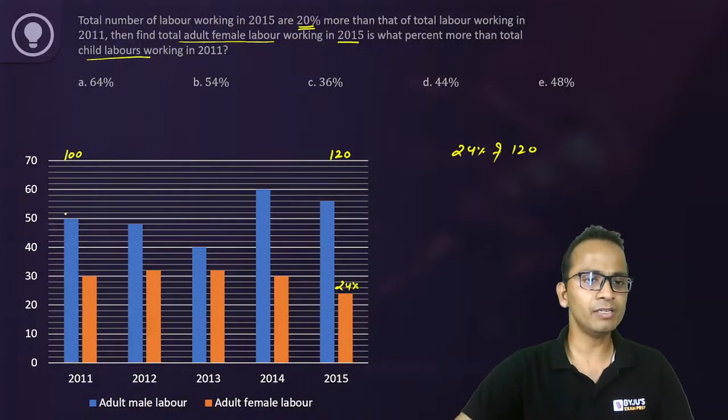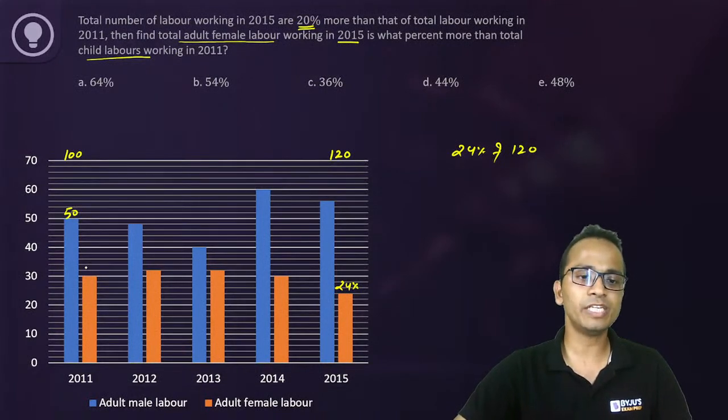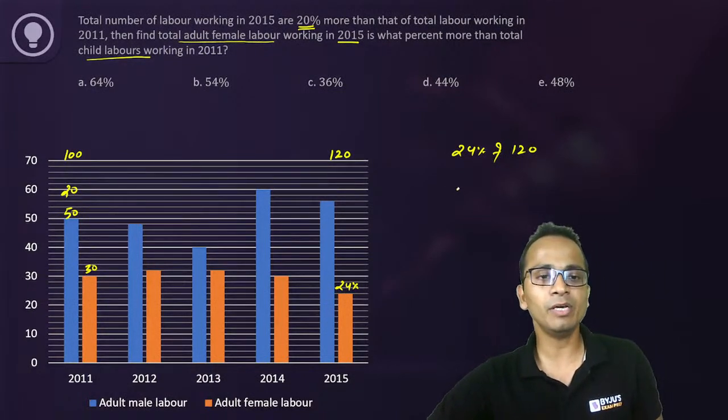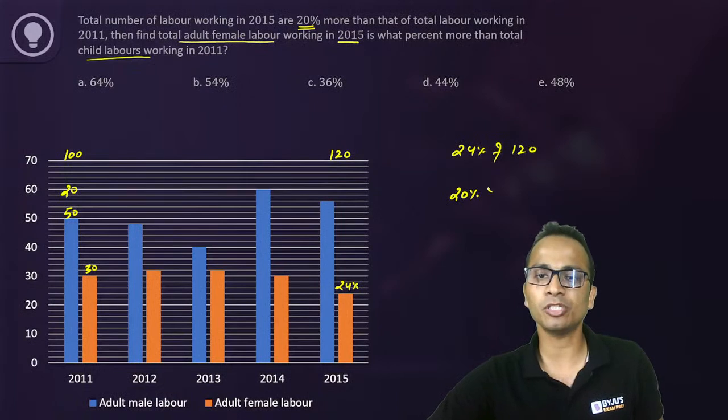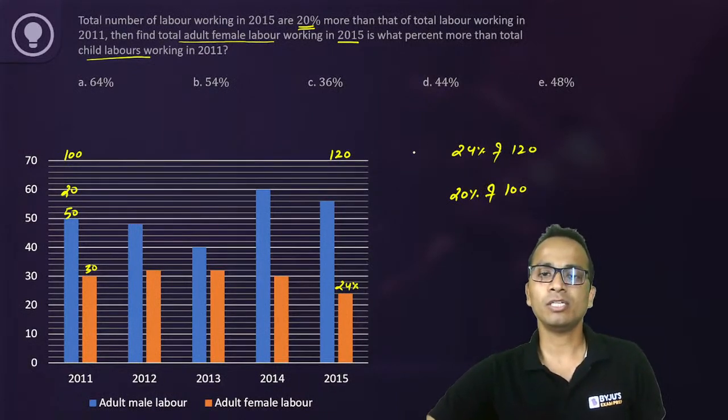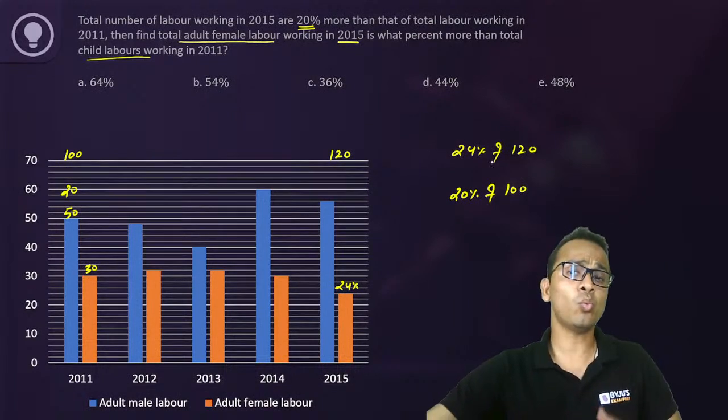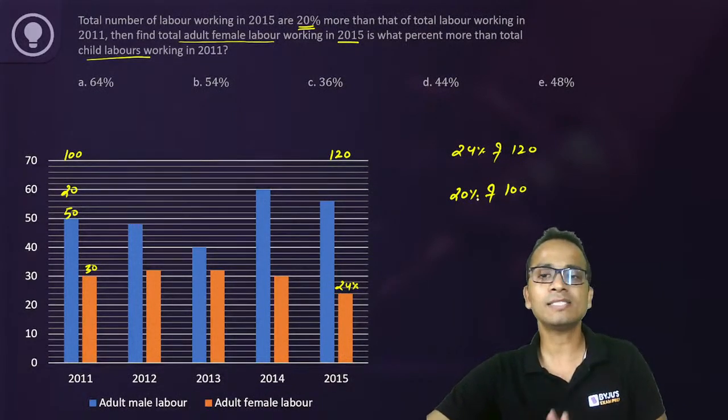Child labor in 2011: male is 50, female is 30, so child labor will be 20%. So child labor in 2011 will be 20 percent of 100. Now we have to find out this first value is what percentage more than the second value.